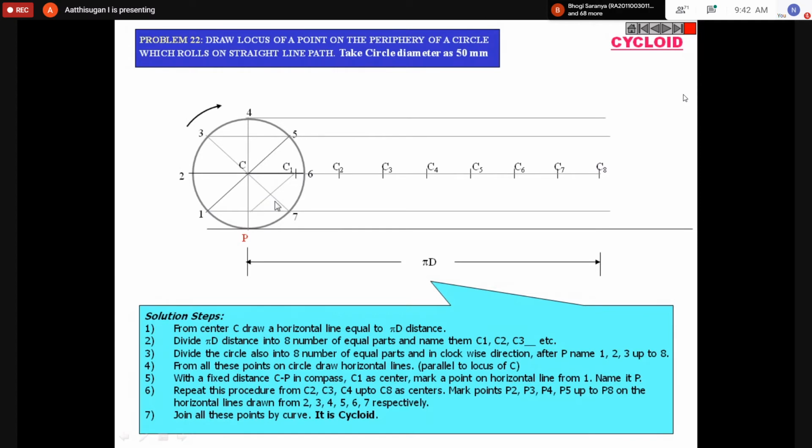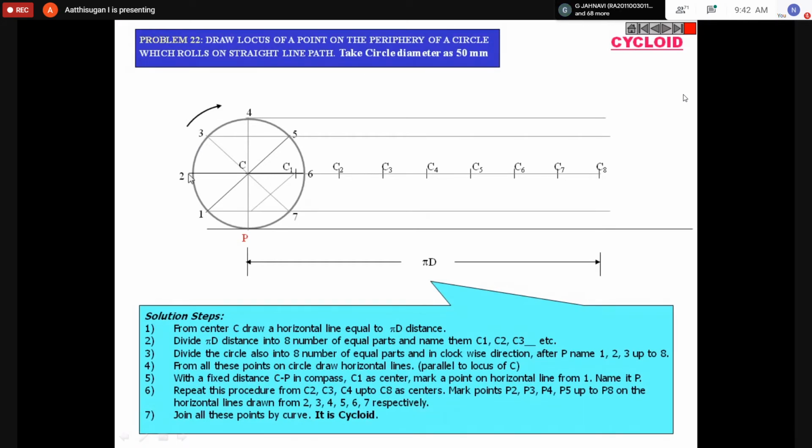This distance is 25. I mark the point here because this is the first line and C1 is center one. Remember this length is 25. Next, the same 25 mm from C2, which is the center now, on the second line.